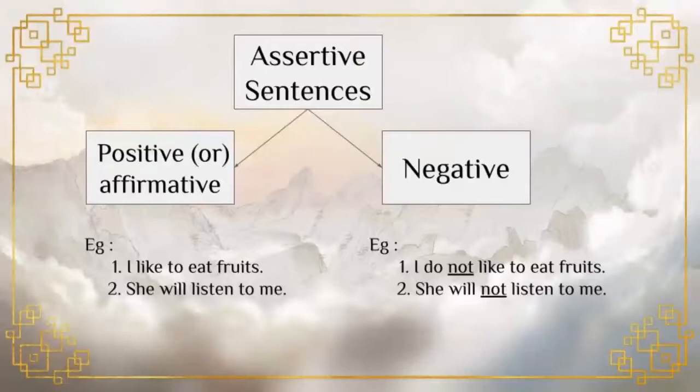Let us move to the next one, that is negative sentences. Negative sentences inform that something is false or something is incorrect. It means if a sentence has words like no or not, it is a negative sentence. For example, I do not like to eat fruits. The keyword is not. She will not listen to me.